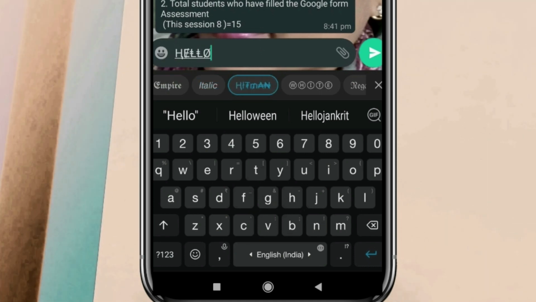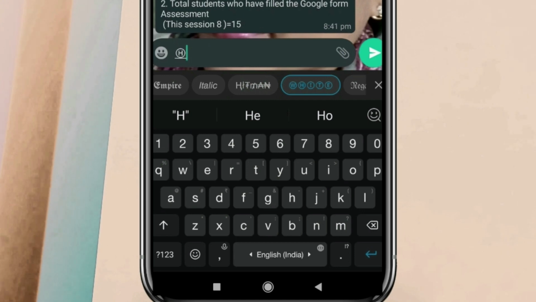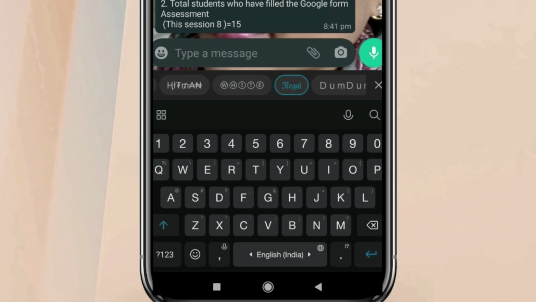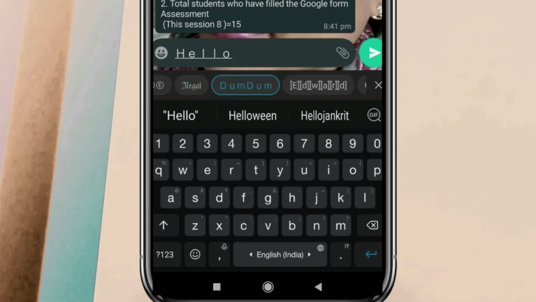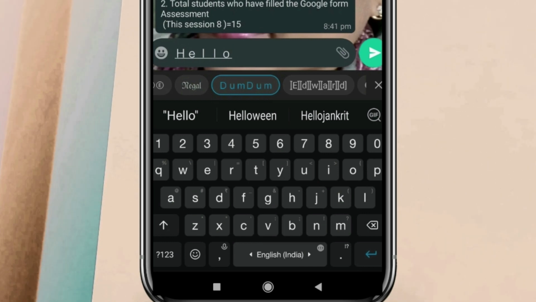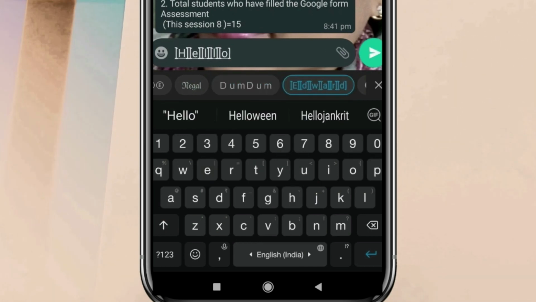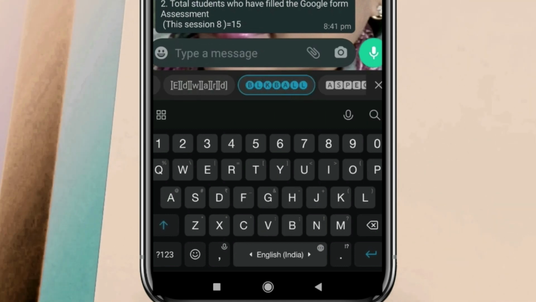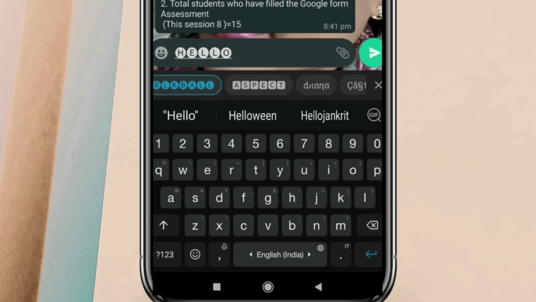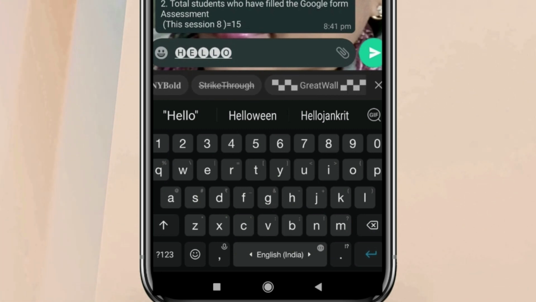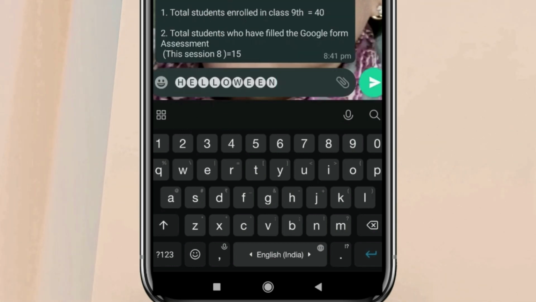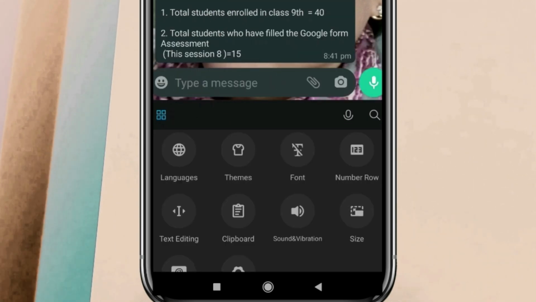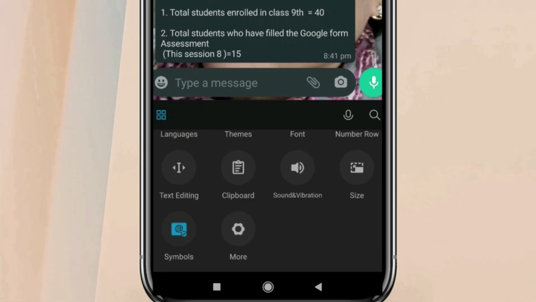For Hitman, if I want to go for white, everything will be under a circle. If I want to go for regal, it will look like this. And if Dum Dum, for Dum Dum, everything will follow some social distancing thing. And then we have got this one, in which it is barely readable. Another is this one, and so on. We have got so many options like strike through, bold, italic, senorita, text, and whatnot, right? And here in the keyboard options, we have got number rows, text editing, clipboard, symbols. Many things are available which we barely use, right?